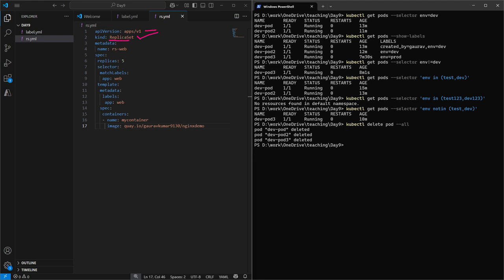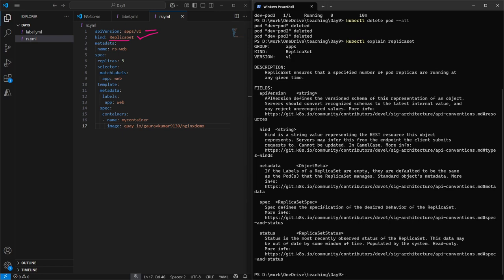We can run a command called kubectl explain replicaset, and here if you see what it is saying, the group is apps which we have mentioned and the version is v1. If you want more details, we can go through this URL.